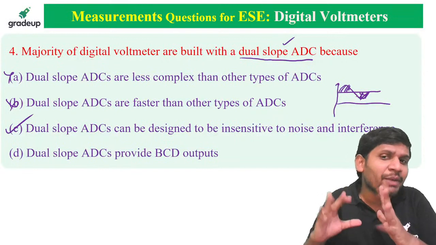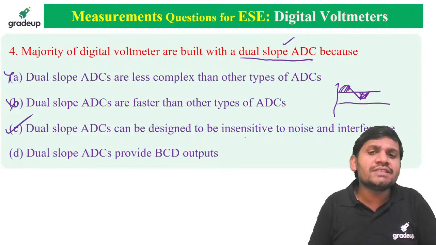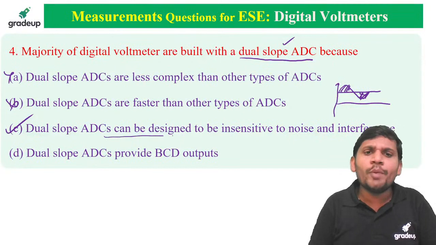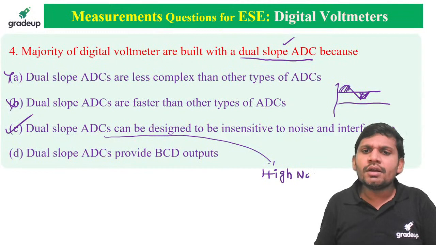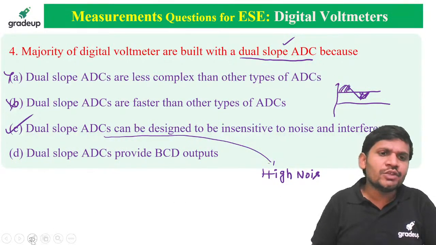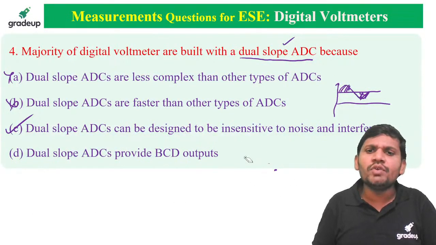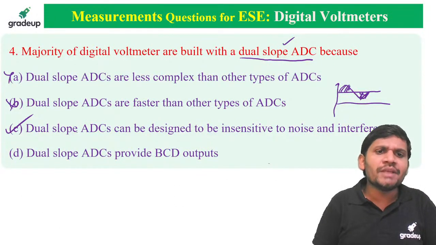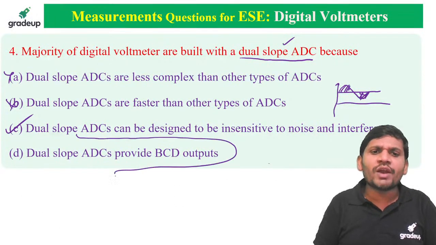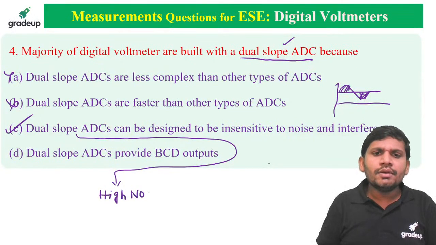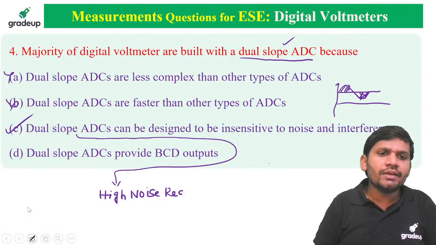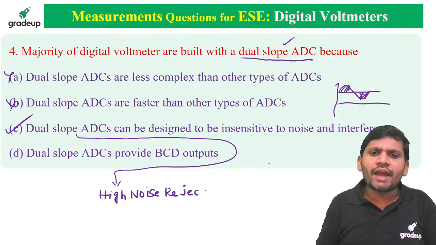It is not affected by the noise. That means a high noise rejection ratio. This is one of the main advantages of the dual slope ADC. Friends, please concentrate. Why are these more preferable? This is the reason: high noise rejection ratio.